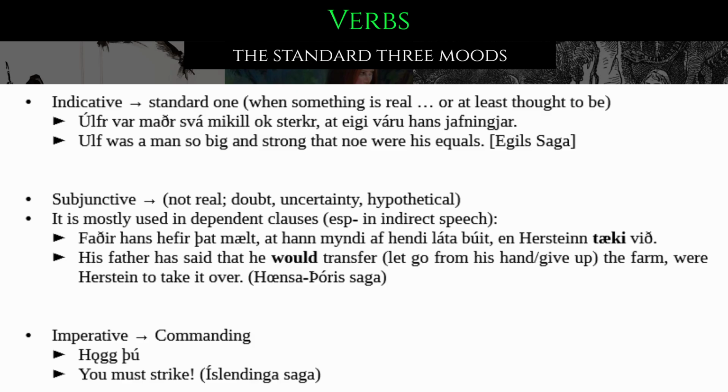Meaning, his father has said that he would transfer, basically let go from his hand or give up, the farm, were Herstein to take it over. This is from Hænsa-Þóris saga.